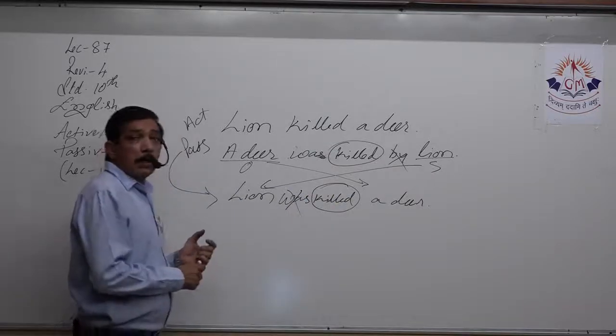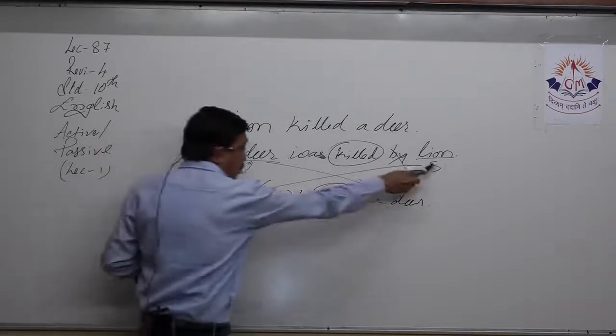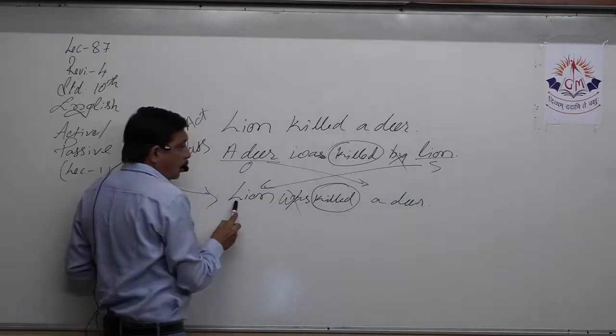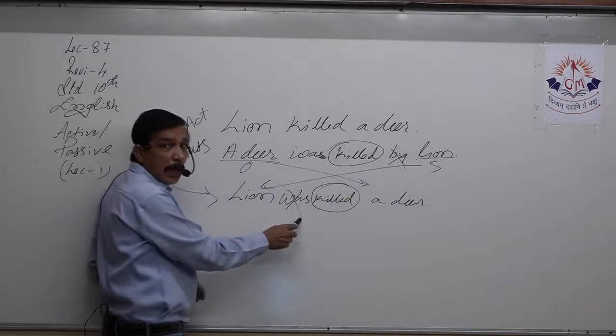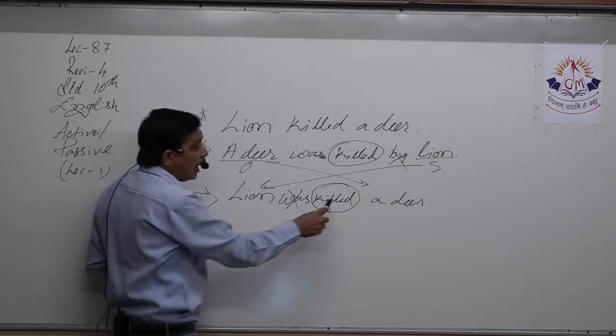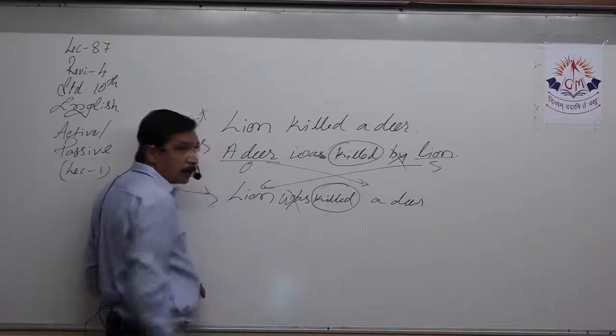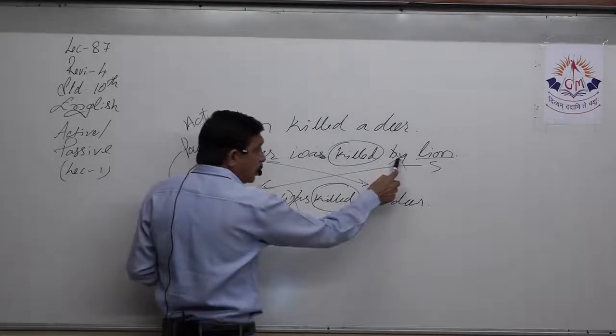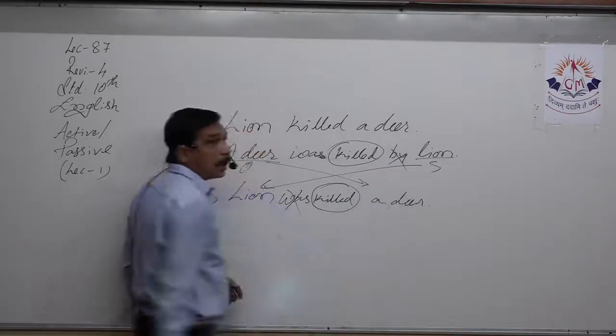We brought the subject to the front. We cancel the helping verb and use the past tense of the verb. We cancelled by and we wrote a deer.